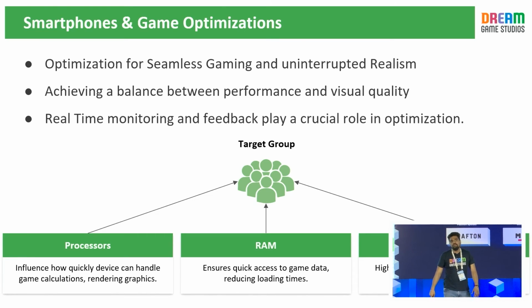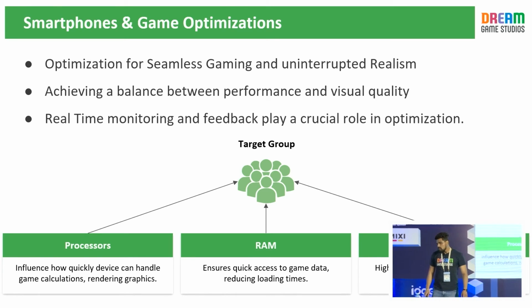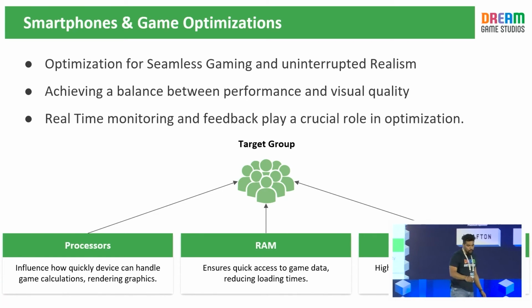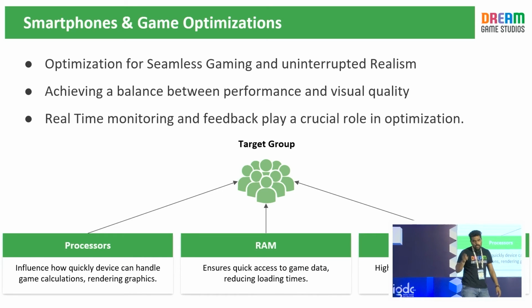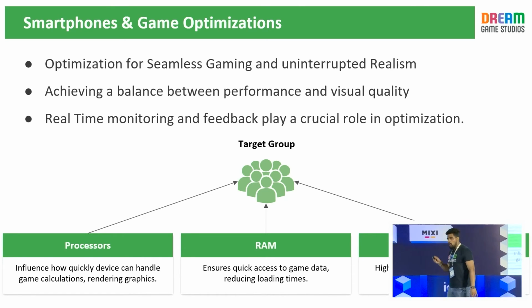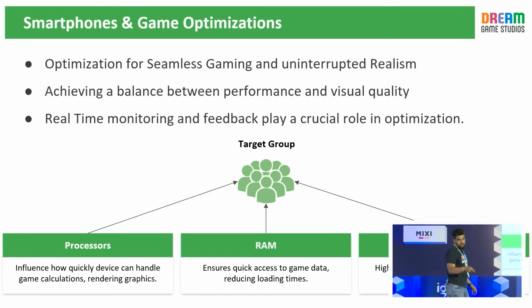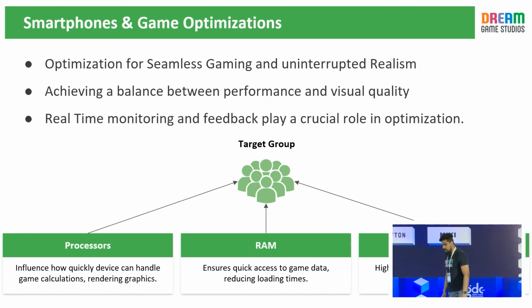And lastly, we have profiling tools that are available. But when we went into the production stage, we chose what our target market is. What is our target group? Whom do we want to target? What kind of smartphones do we want to target? What kind of graphics processor? What kind of graphics API? What is the RAM usage that we want to target? What kind of display quality do we want to target? So we divided our project into phases. Phase 1, let's target these kinds of settings. Phase 2, let's target mid-level devices, and then low-end devices. So that's how our optimization journey began.